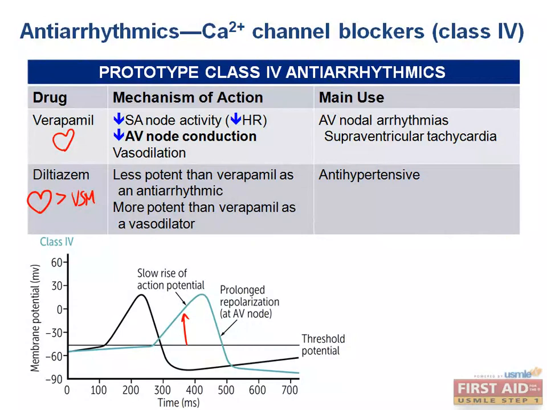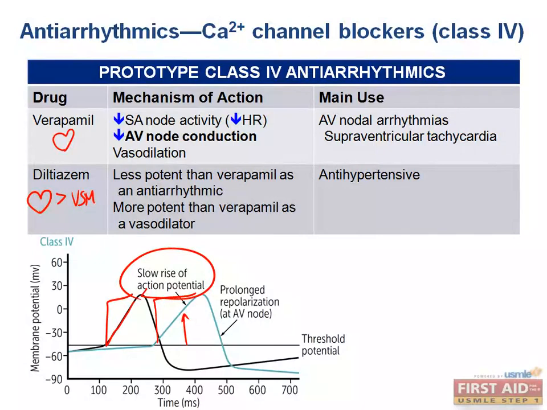Remember, the phase 4 depolarization is mediated by the calcium influx that is triggered by the slow depolarization through the funny channels. The funny channels conduct sodium, and that causes an increase in the transmembrane potential towards a more positive value, and that eventually triggers those calcium channels. So by giving verapamil, we decrease the slope of phase 4 because there's less calcium influx, therefore less velocity of the upstroke. As you can see, the rise of the action potential is dragged out. It is more slanted as opposed to this. It takes a much longer time to reach that same peak.